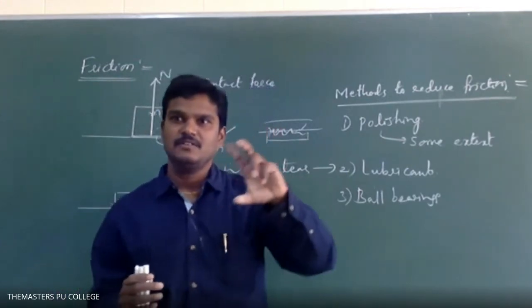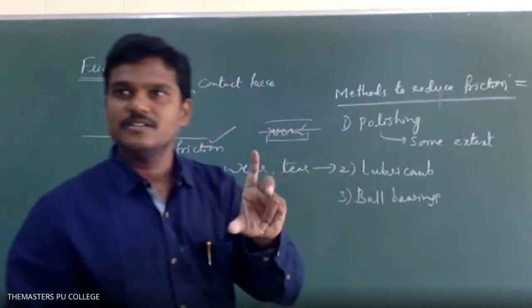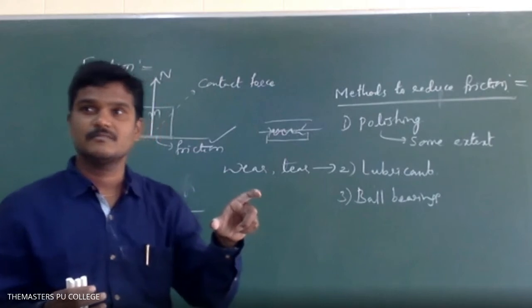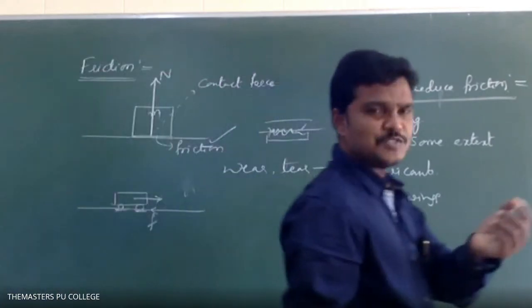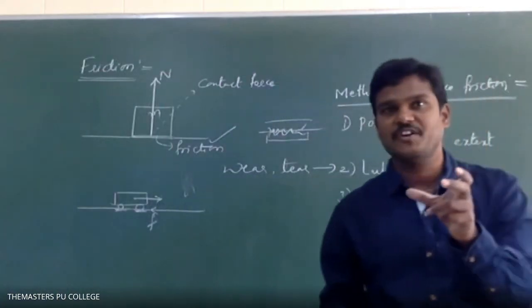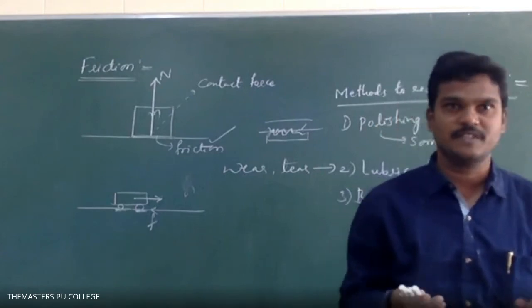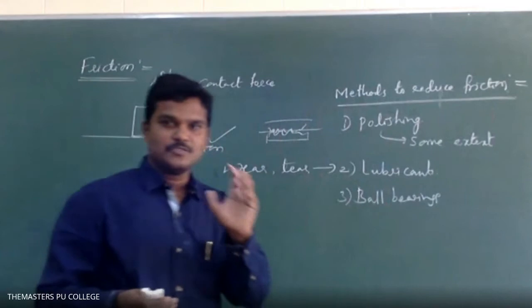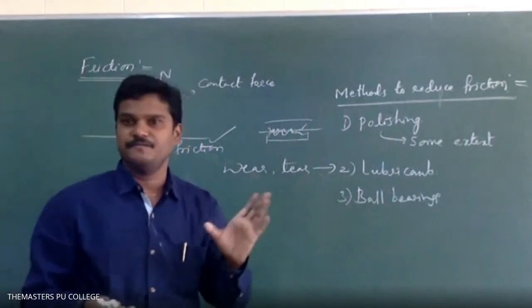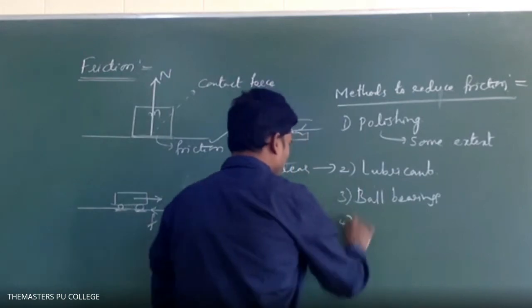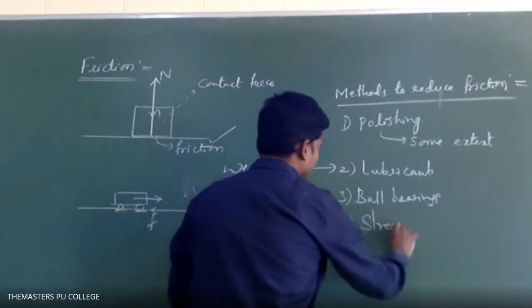How will it reduce friction? It is the smoothness, because the spherical body will roll freely compared to the other body. That's why it will reduce. So the ball bearings will reduce the friction. And one more is there. I think this one is streamlining.